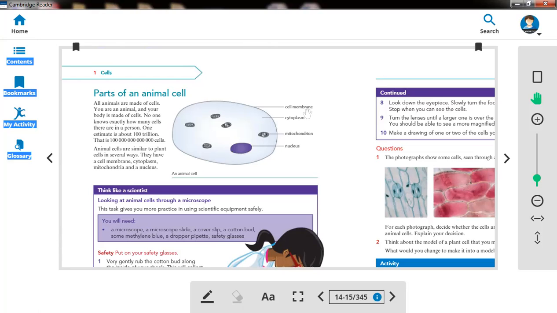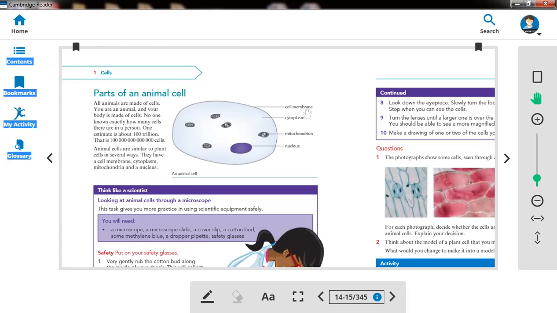And then the nucleus is the part of the cell that is responsible for all the activity of the cell. All animals are made of cells because the cell is the basic part of our body, and it is too small. One estimate is about 100 trillion cells in one person.